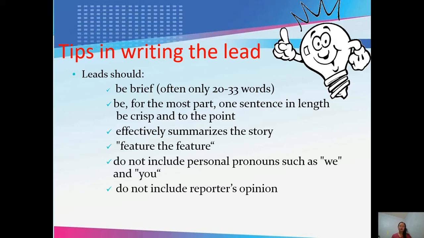For the most part, be one sentence in length, be crisp and to the point. Effectively summarize the story. Do not include personal pronouns such as we and you. Do not include the reporter's opinion. So, those are the tips in writing the lead.